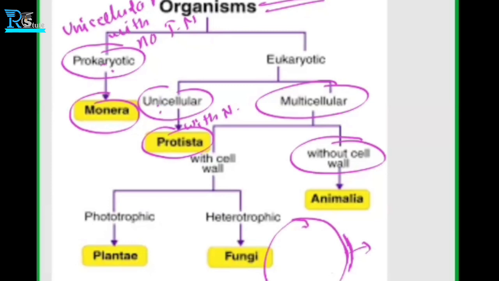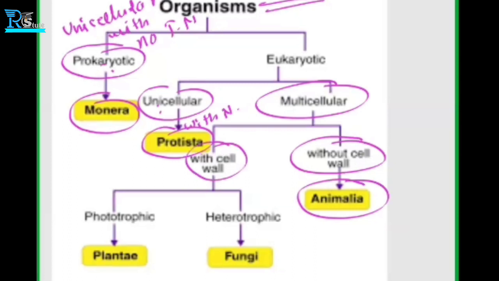So if the cell wall is absent, this is the animal. We know the other kingdom is Animalia. If they are multicellular and the cell wall is also present, then we will have another classification. This is also a kind of dichotomous key type of example.